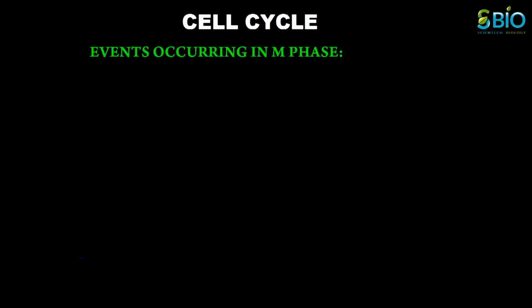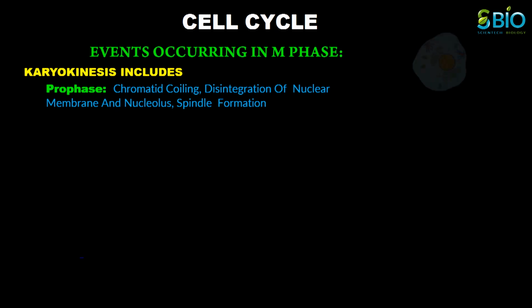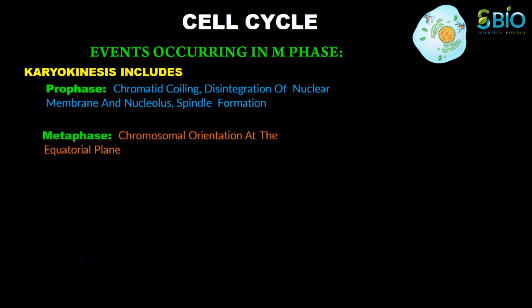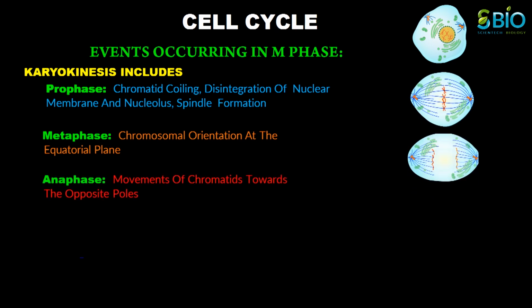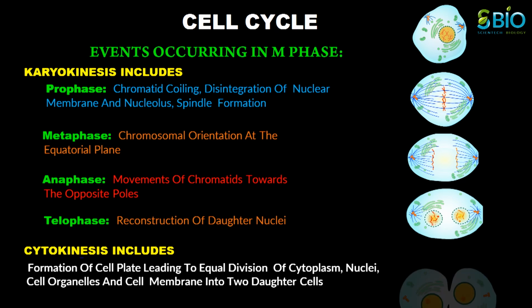The next stage is M phase. M stands for mitosis. This is where the cell actually partitions the two copies of the genetic material into the two daughter cells. In prophase of mitosis, chromatid coiling, spindle formation, and disintegration of nuclear membrane occur. In metaphase, the chromosomes are oriented at the equatorial plane. In anaphase, the sister chromatids separate from each other and move towards the opposite poles. And in telophase, which is the last phase of mitosis, the chromosomes reach the poles and nuclear membrane reforms. Telophase is followed by cytokinesis, or the division of the cytoplasm into two daughter cells.